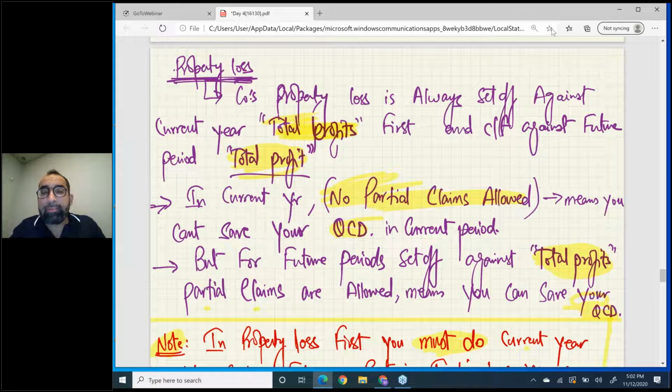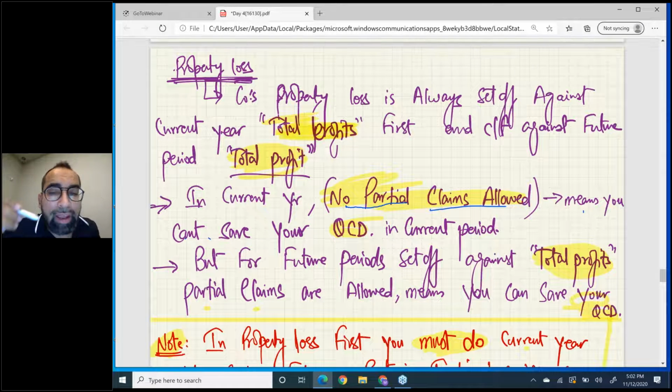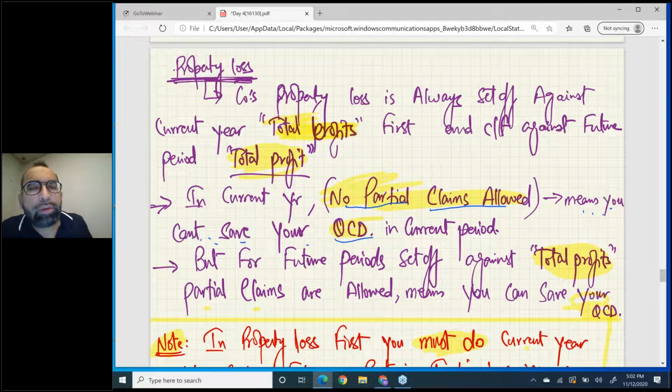Okay, but read the rules. In the current year, see this, no partial claims allowed. If you set off the company's property loss against current year total profits, you cannot do a partial claim. That means you can't save your QCD. You have to waste it. In the current year, you don't have any option other than wasting your QCD.